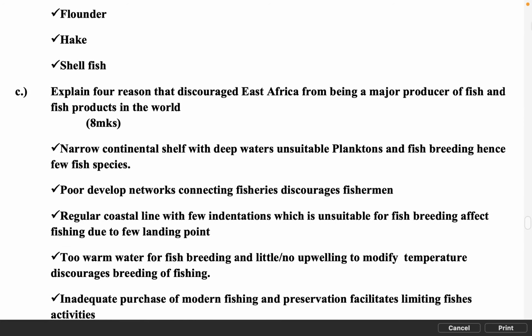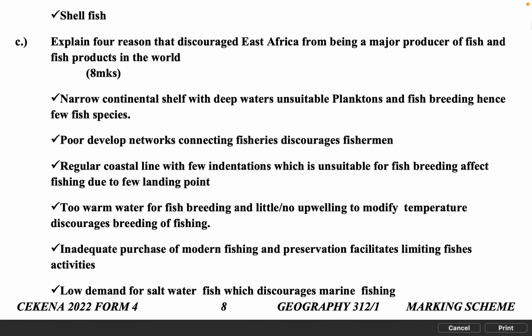Explain 4 reasons that discouraged East Africa from being a major producer of fish and fish products in the world. 8 MKS. Narrow continental shelf with deep waters, unsuitable for planktons and fish breeding, hence few fish species. Poorly developed networks connecting fisheries discourage fishermen. Regular coastal line with few indentations, which is unsuitable for fish breeding, and affects fishing due to few landing points. Too warm water for fish breeding and little or no upwelling to modify temperature discourages breeding of fish.